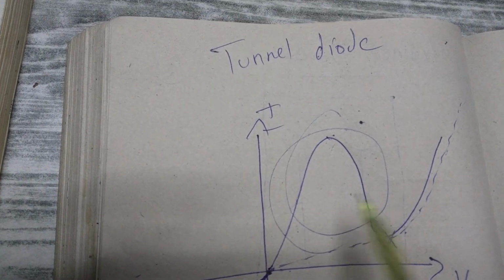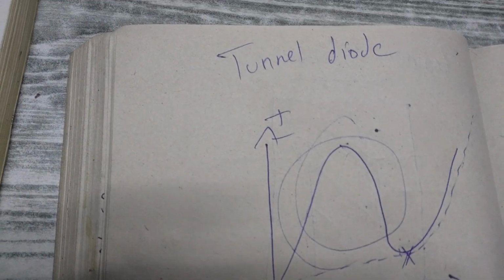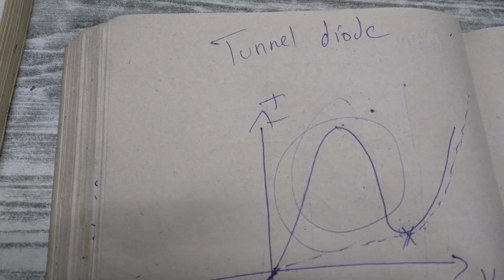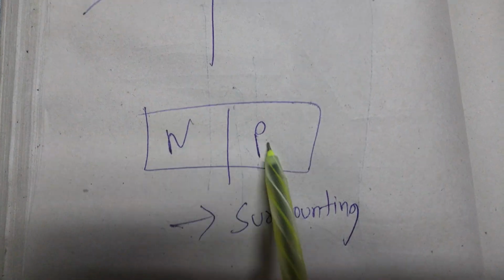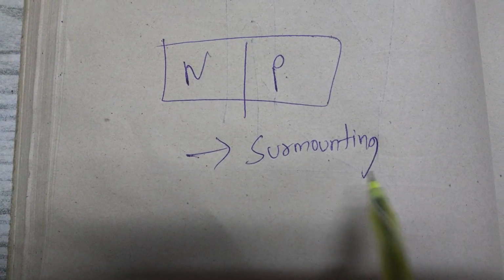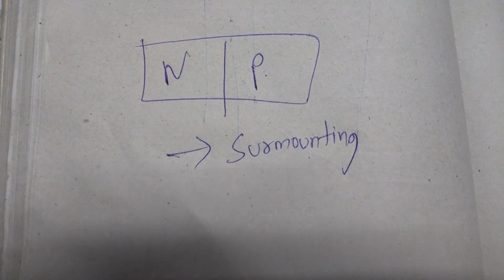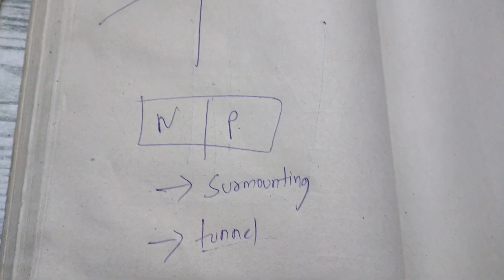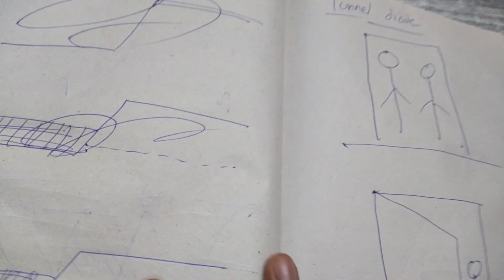This is because in the diode, normally the electrons cross from the n side to the p side by a process called surmounting. But in this tunnel diode, they just tunnel. What is tunneling actually? I'll tell you in a simpler way.